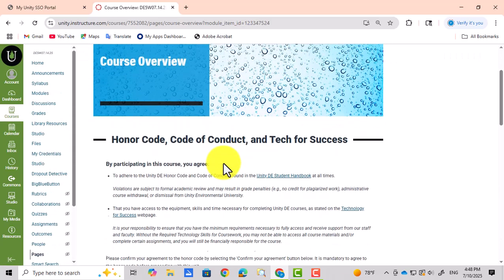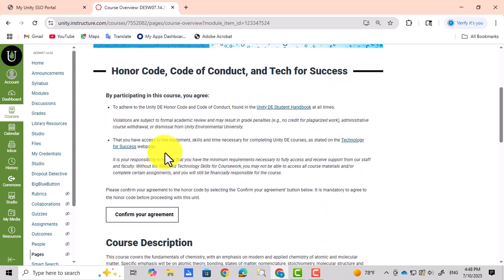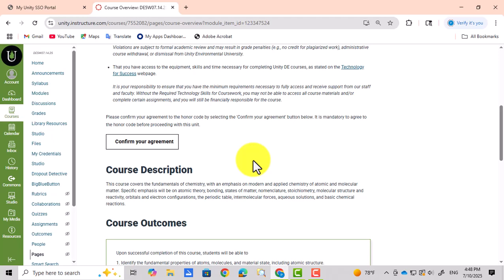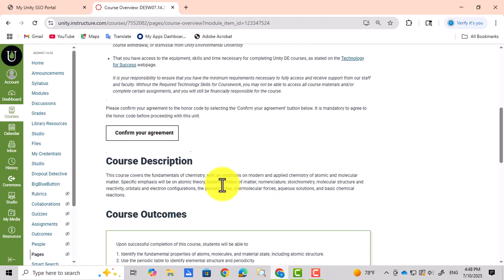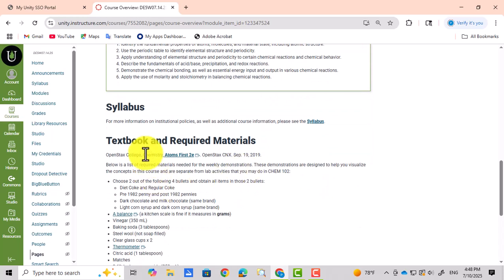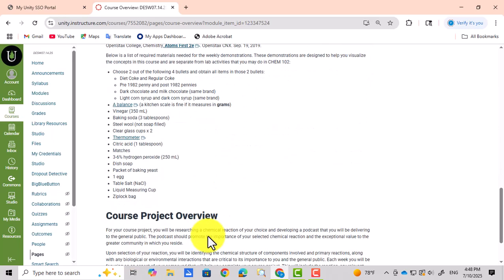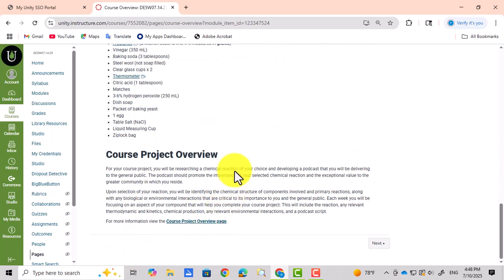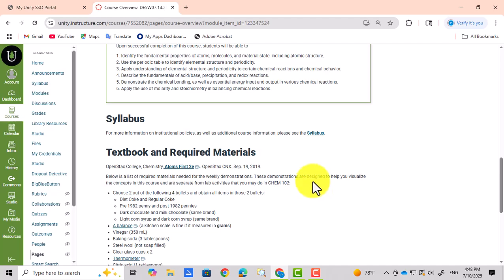When you look at the course overview, you're going to see that you have an honor code that you're going to have to confirm. You're going to have to click this to sign it before you are allowed to take the course. The syllabus is here. I'm going to come back to that. The textbook and material we need for the course are here. We're going to have some projects during the term. All of them will be under here, but we're going to see them on another side. Let me go to the syllabus.